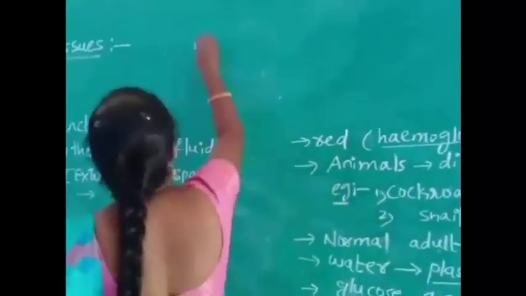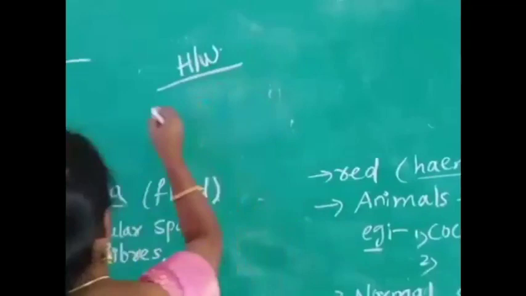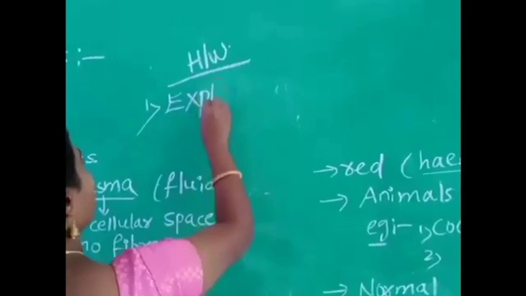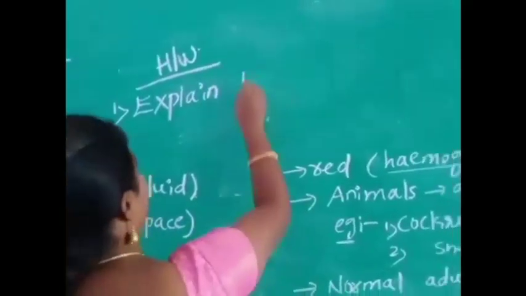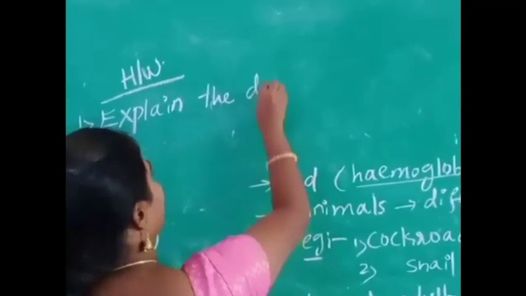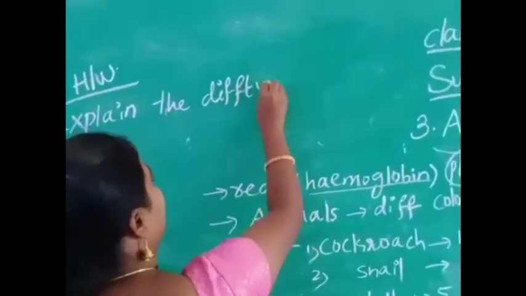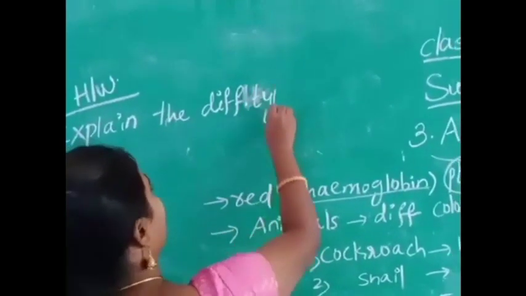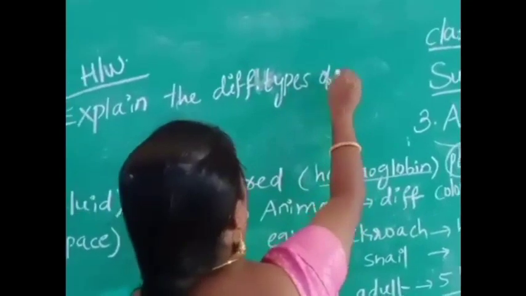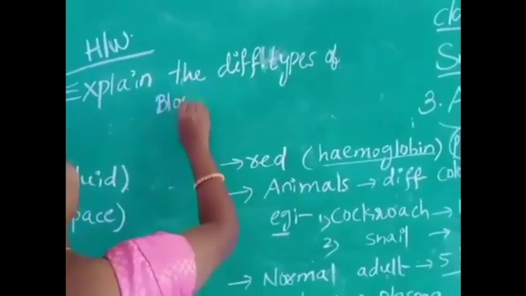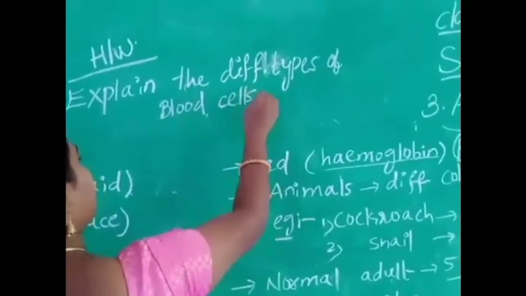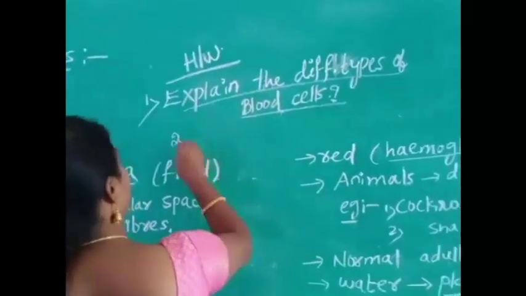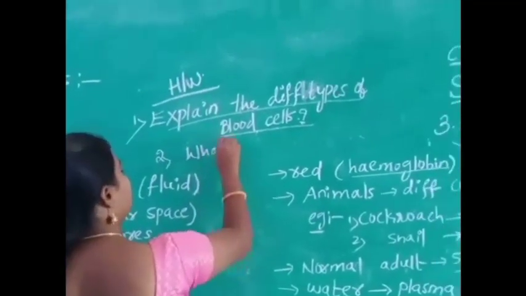Homework. Explain the different types of blood cells. Second question: what is called plasma?